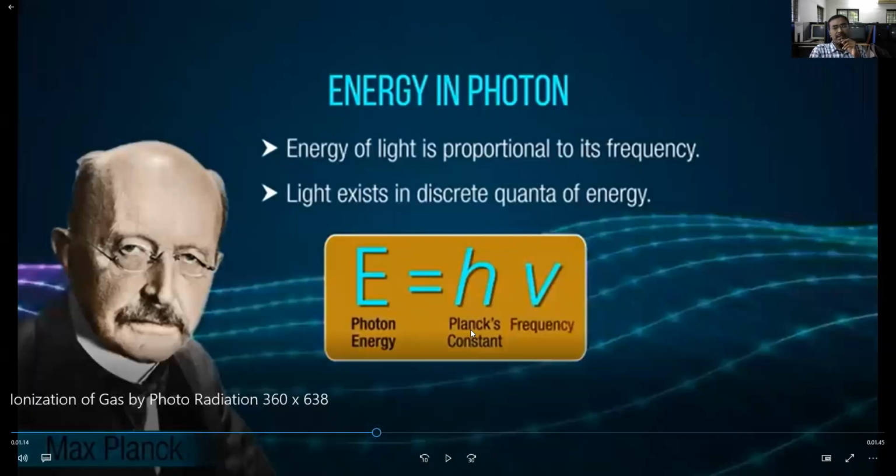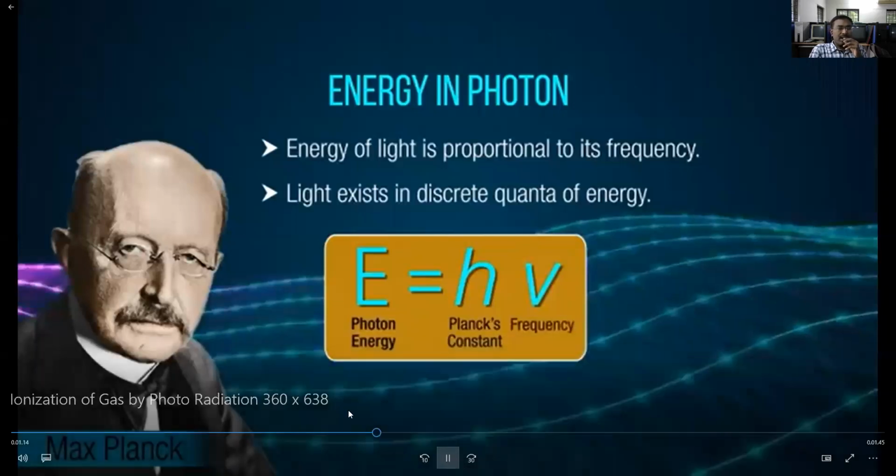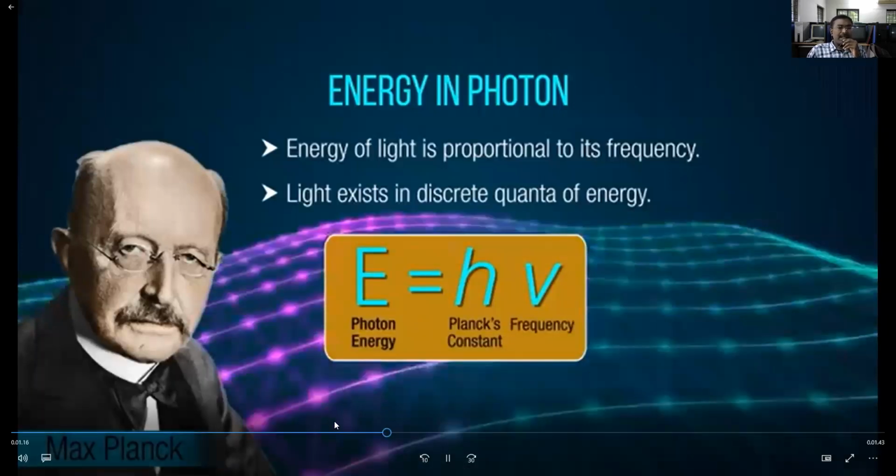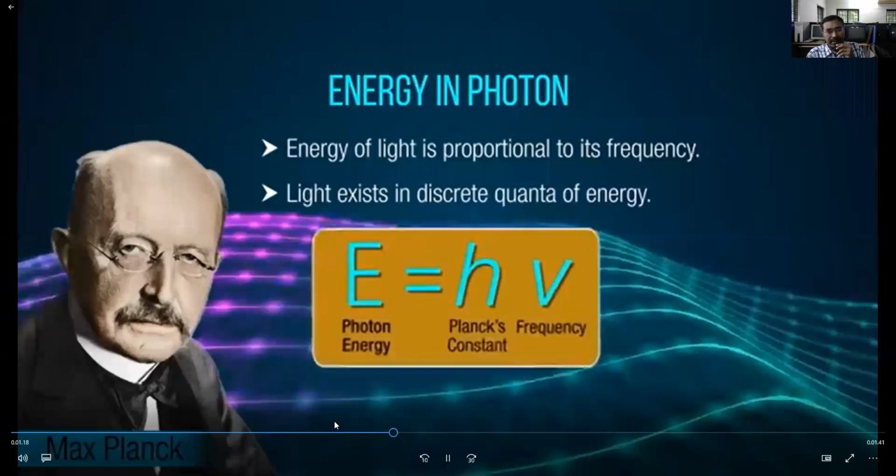h is called Planck's constant, and v is the frequency. E is the energy gained by the photon. So E is equal to h v depends on the frequency. If the frequency is high, the energy is more. It depends on frequency only, so the expression is E is equal to h v.